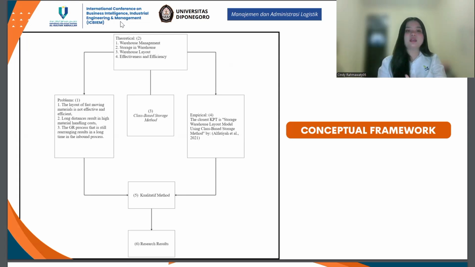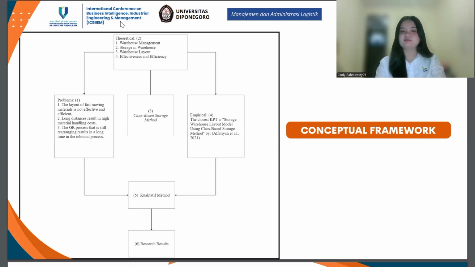Two, long distance results in high material handling cost because of the randomized storage. And three, the GR process that is still re-engineering results in a long time in the inbound process. We use the class-based storage method, and the empirical study is the closed storage warehouse layout model using class-based storage material method by Alphatia et al.